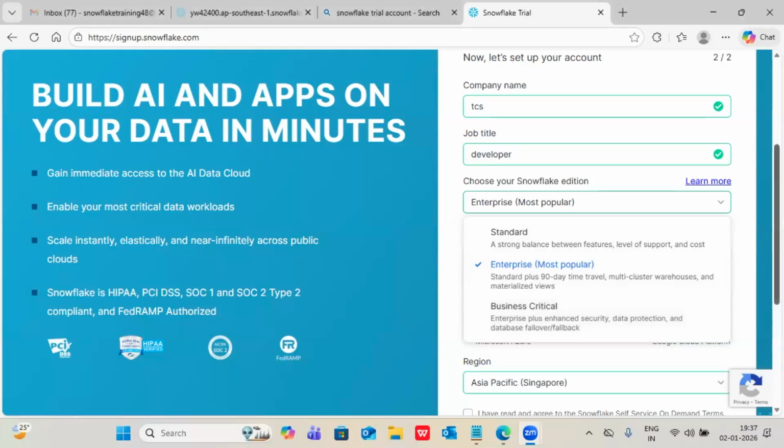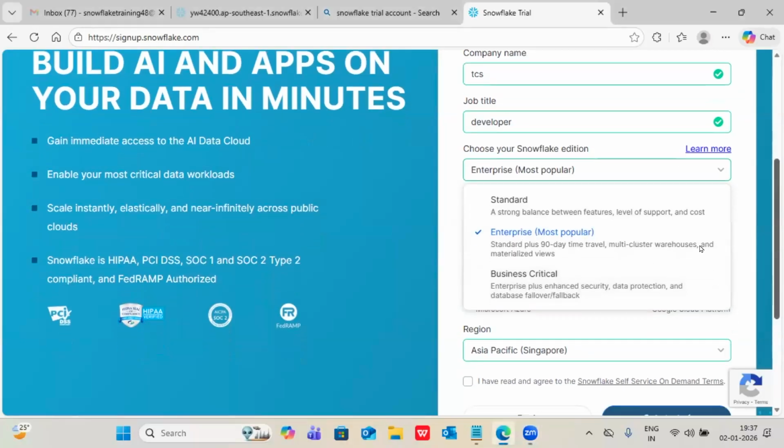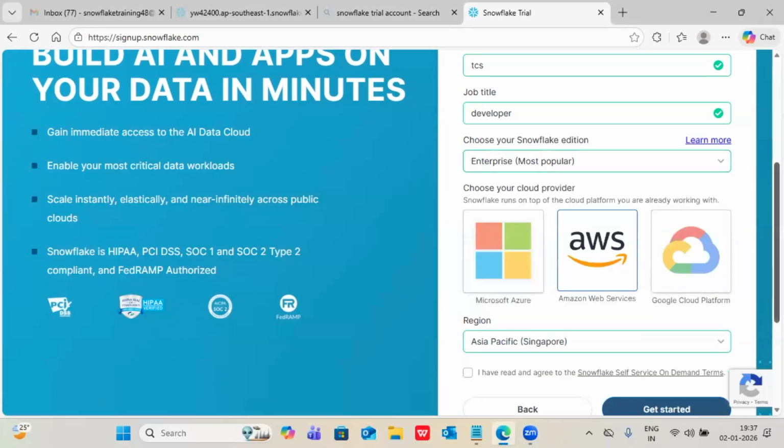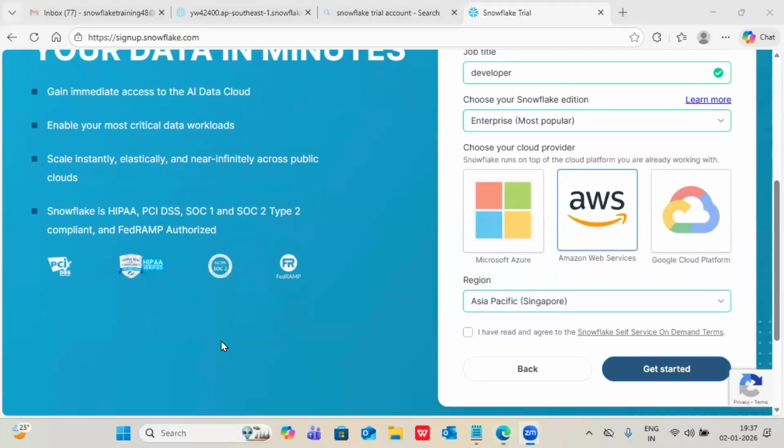As of now, our requirement is normal data, not sensitive data, so I'm choosing the enterprise edition. Clear? Any specific doubt only on a particular edition part?